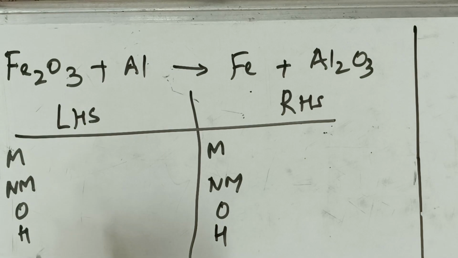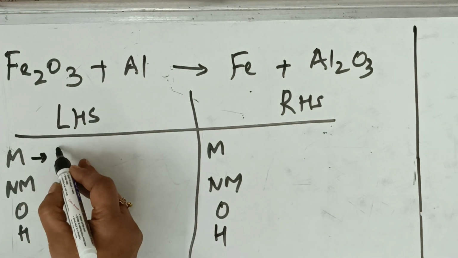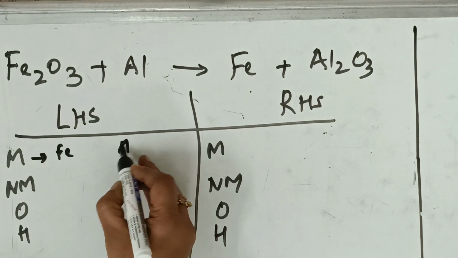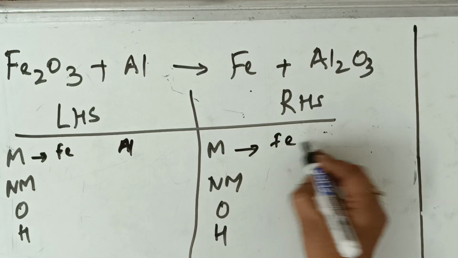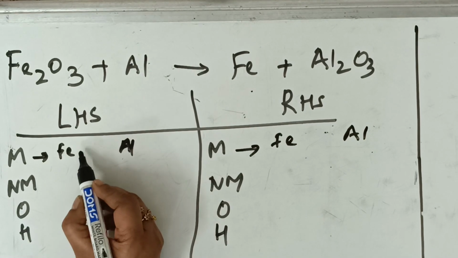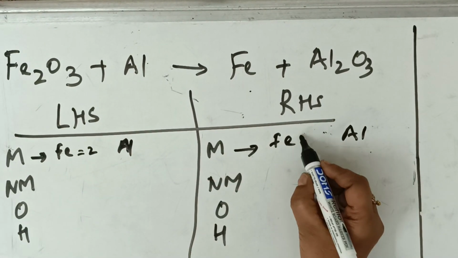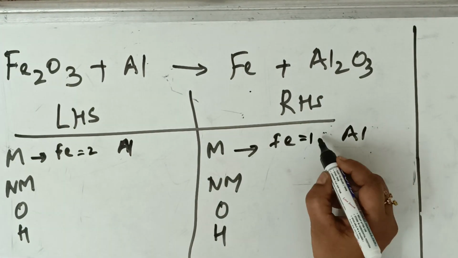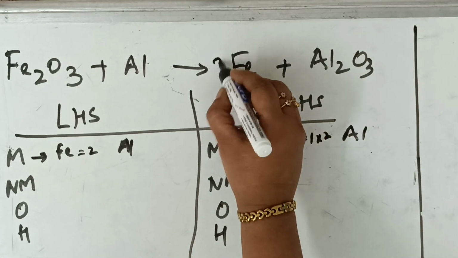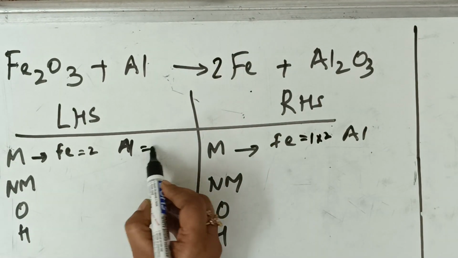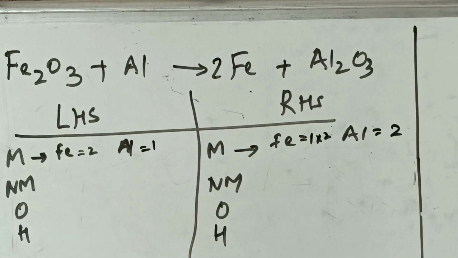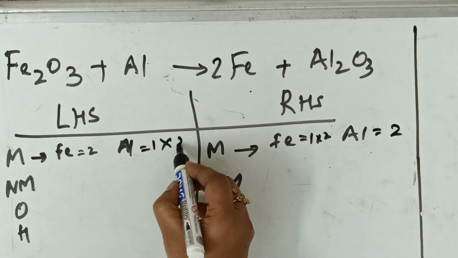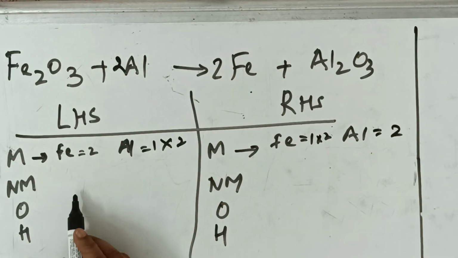Now write on both the cases. What is the metal here? There are 2 metals. One is iron, one is aluminium. Correct? Here also there are 2 metals. One is iron and one is aluminium. How many iron atoms are there? 2. Here it is only 1. Can I multiply this with 2? Yes. So this becomes 2. How many aluminiums are there? 1. How many aluminiums are there? 2. So what will I do? I have to multiply this with 2. This also done.